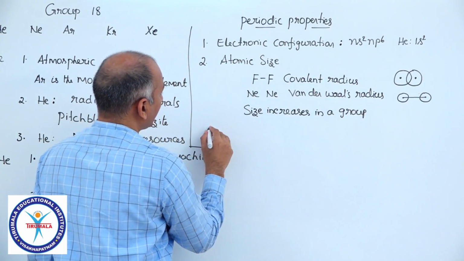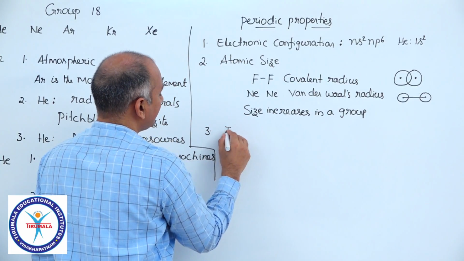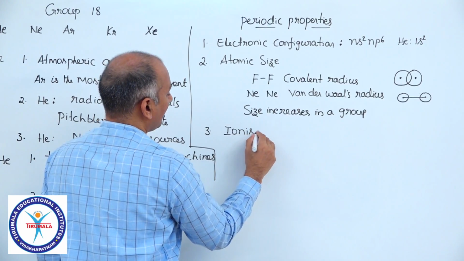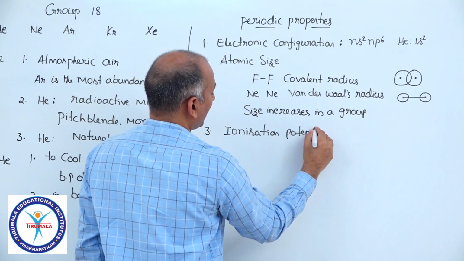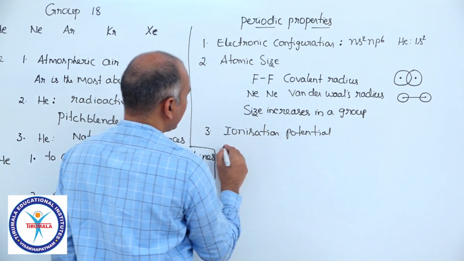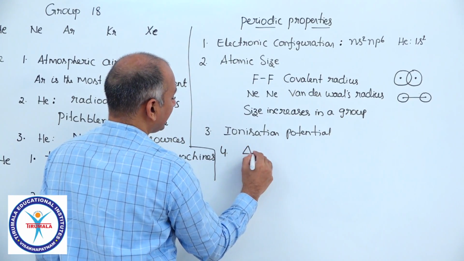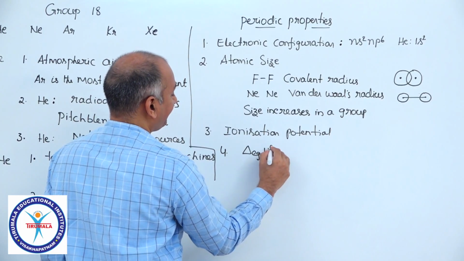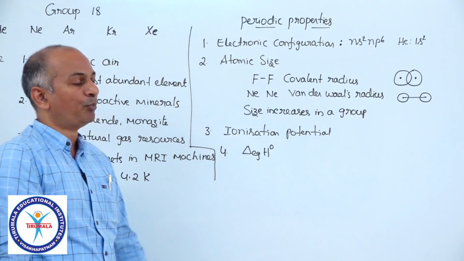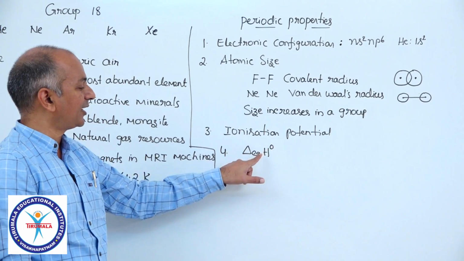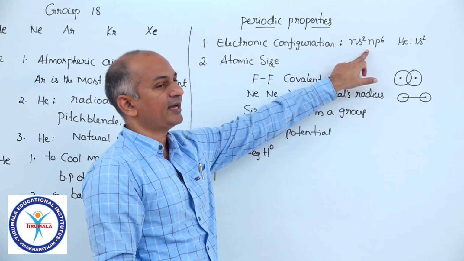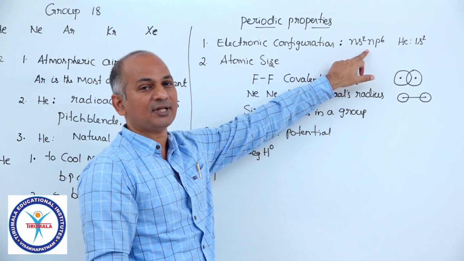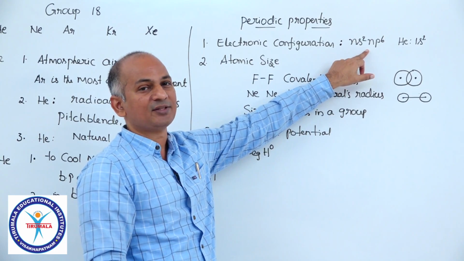If you come to the third point, that is ionization potential, and the fourth point, that is electron gain enthalpy: both ionization potential and electron gain enthalpy of noble gases are very high because of that completely filled valence shell.